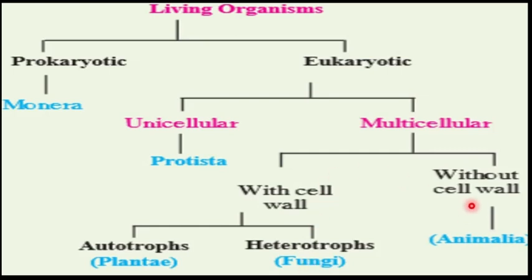Next we have without cell wall. So multicellular organisms without cell wall, that is the animals. So all the animals are included in the kingdom Animalia. This was the five kingdom classification that we have studied in standard 8. Now children, last year we have studied three kingdoms. Out of the five, three kingdoms are done. In 8th standard you have studied about kingdom Monera, kingdom Protista and kingdom Fungi.